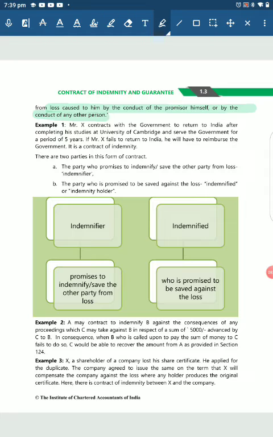So let's take an example. Mr. X contracts with the government to return to India after completing his studies at the University of Cambridge and serve the government for a period of 5 years. If X fails to return to India, he will have to reimburse the government. It is a contract of indemnity.